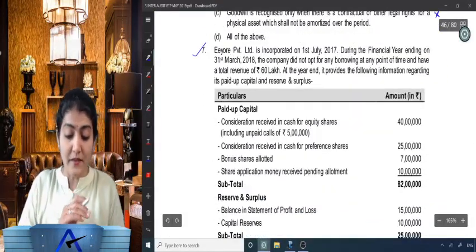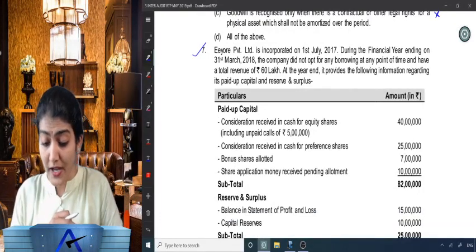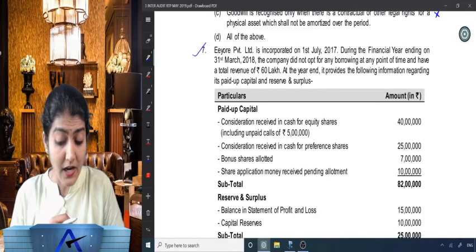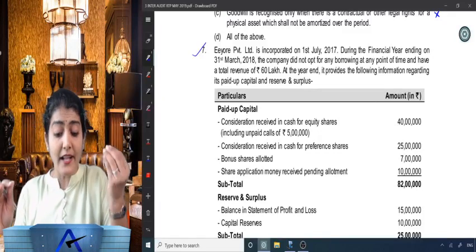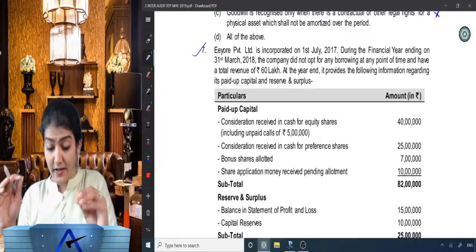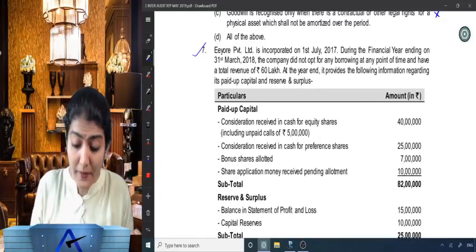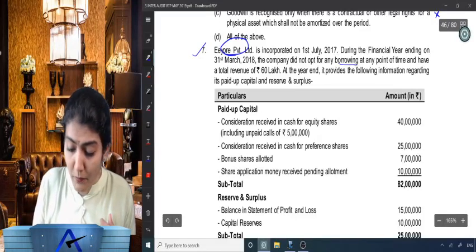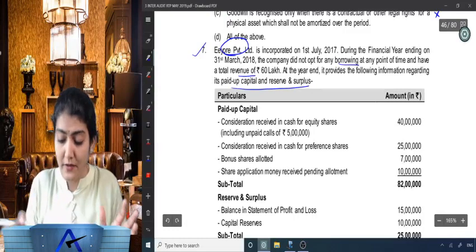Next one, question number 7. Eor Private Limited is incorporated on 1st July 2017. During the financial year 2018, the company did not opt for any borrowing at any point of time and had a total revenue of 60 lakh. At the year end, it provides the following information regarding its paid up capital and reserves and surplus. Right, so Eor Private Limited, borrowing 0, revenue only 60 lakh, and paid up share capital and reserves and surplus as follows.